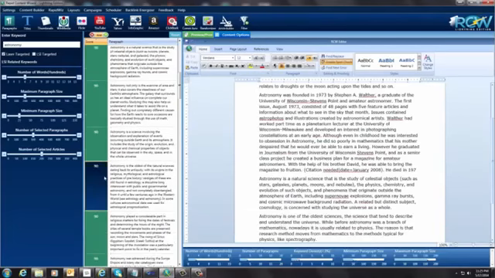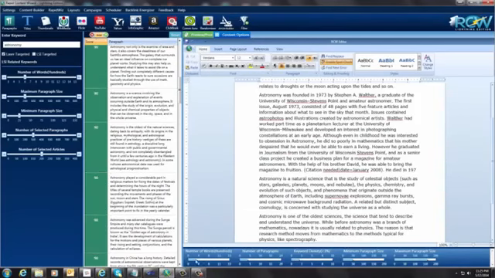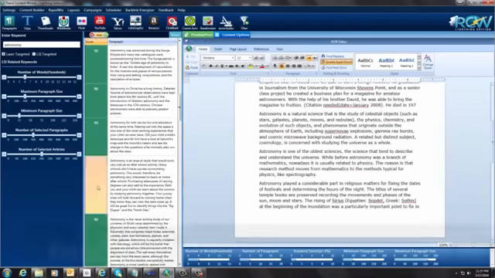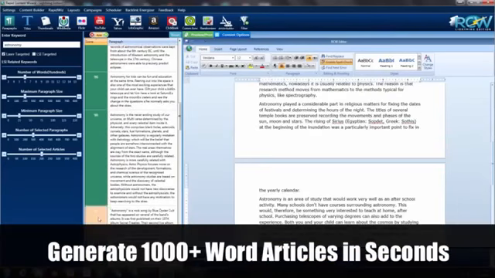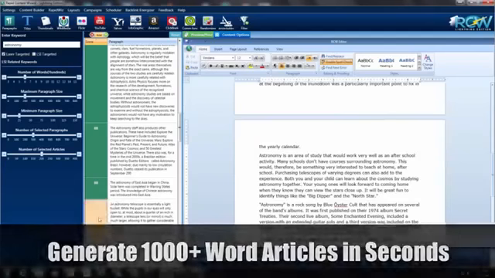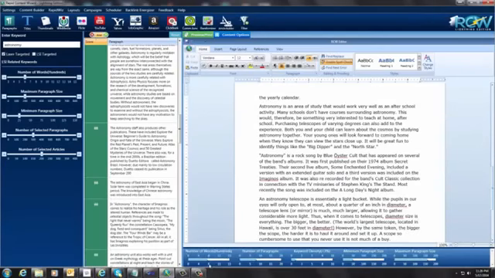And you just come through here and you do this, and you look down here in the bottom, there's a little graph here. It tells you how many words in the hundreds that you've created. So we have almost a 400-word article here. I'm just going to keep going and keep adding to this, and we're now up to almost an 800-word article. So I'm going to stop right there.